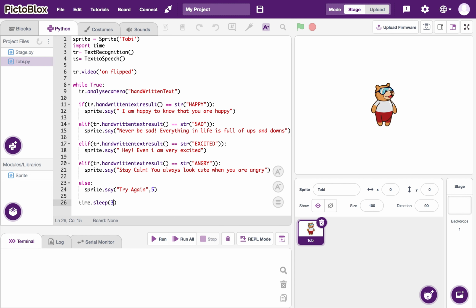So this was all about natural language processing, and you can see the output that is coming on the screen.